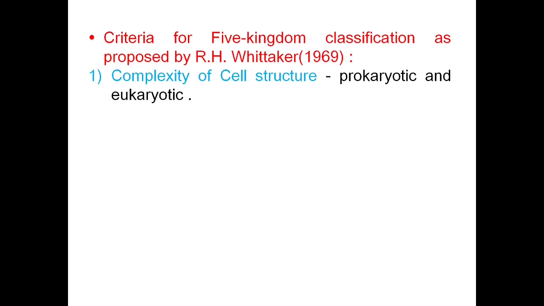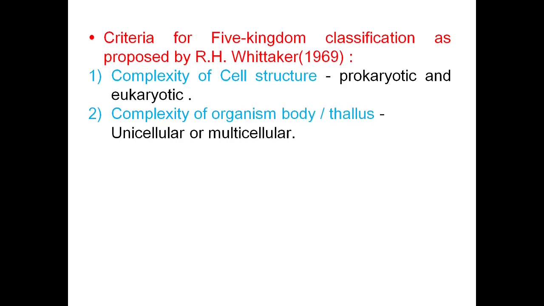Let us discuss the criteria for five kingdom classification as proposed by R. H. Whittaker. The first criterion was complexity of cell structure. The cell may be prokaryotic, that is, without a well-defined nucleus, or eukaryotic with a well-defined nucleus. The second criterion used was complexity of the organism body or thallus. The organism may be unicellular or multicellular.